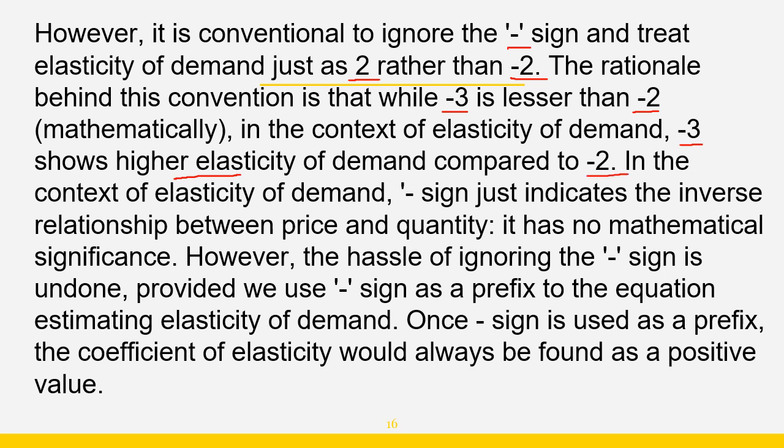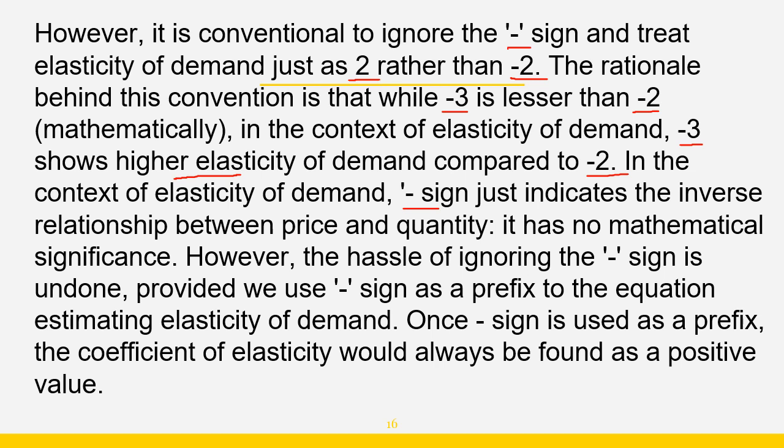So in the context of elasticity of demand, the minus sign just indicates the inverse relationship between price and quantity. If I take -3 and -2, then mathematically -3 is smaller and -2 is the larger number. But in macroeconomics, if we read it through the context of elasticity of demand, then -3 shows higher elasticity in comparison to -2.